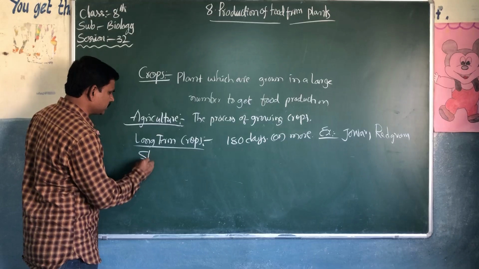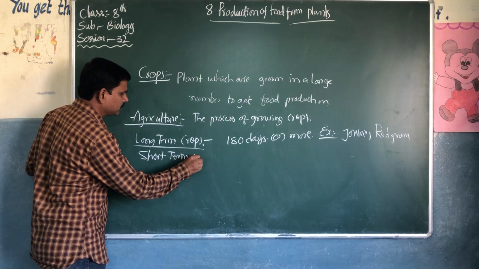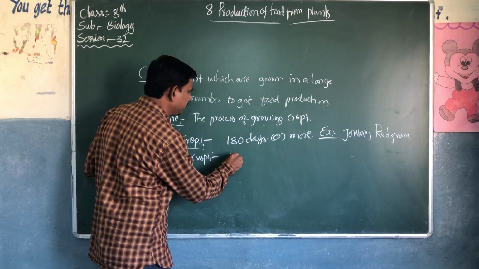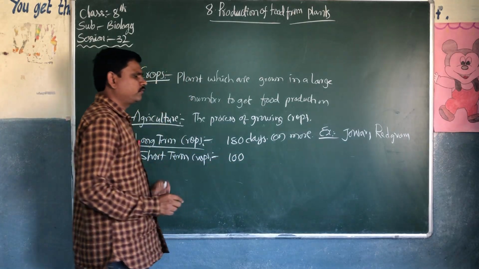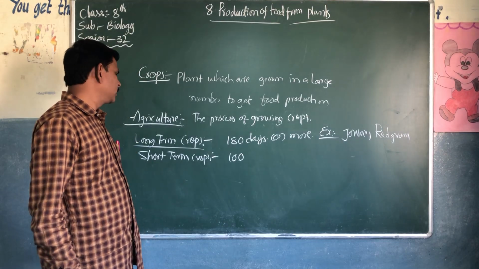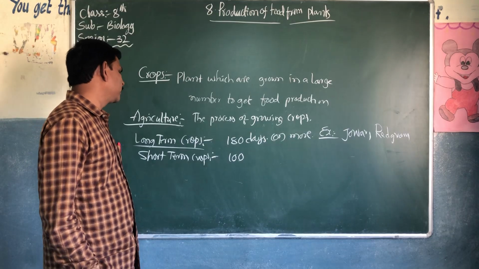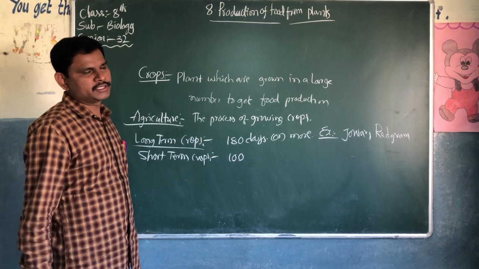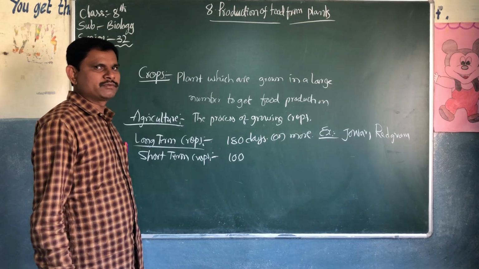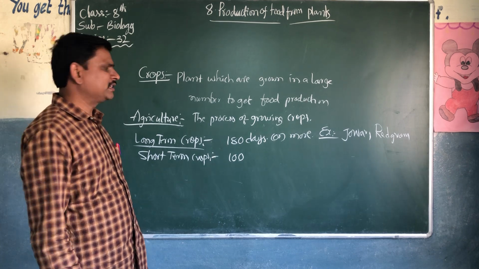Then what is short-term crops? Short-term crops need at least 100 days for growing and harvesting. 100 days is nothing but around 3 months. In every 3 months you will get crop production and harvesting.